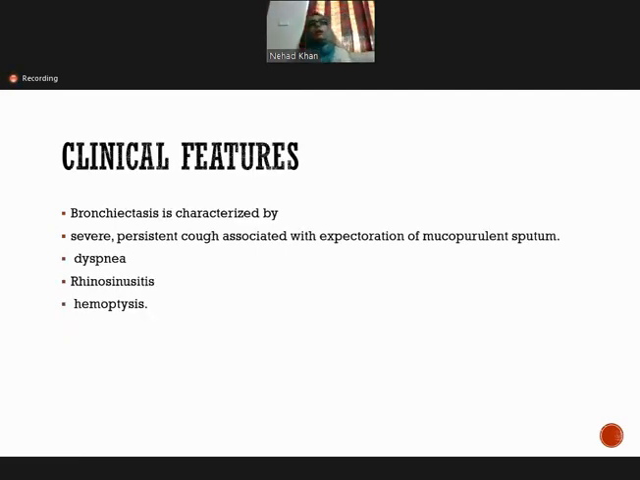Now we come to the clinical findings of bronchiectasis. Bronchiectasis is characterized by severe persistent cough associated with expectoration of mucopurulent sputum. So what we find in a patient of bronchiectasis is cough with mucopurulent sputum, dyspnea, rhinosinusitis, and hemoptysis. These are the findings which we see in a patient of bronchiectasis.